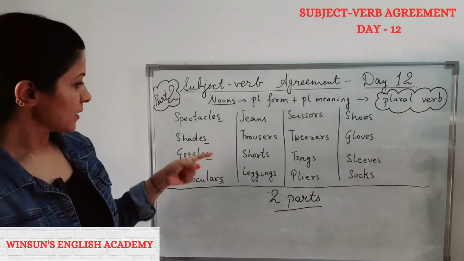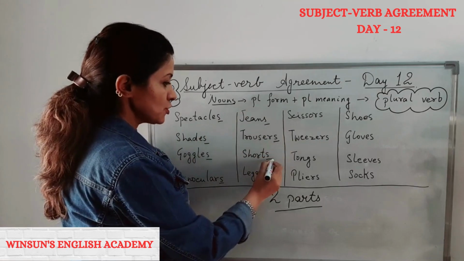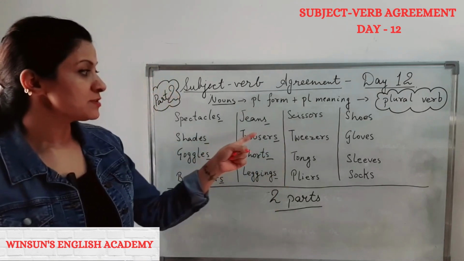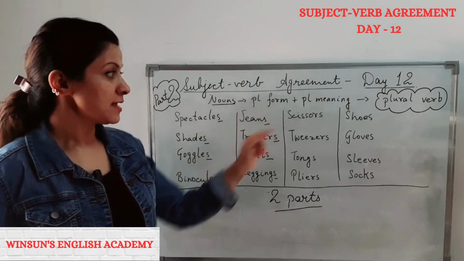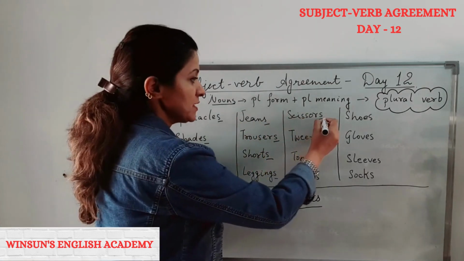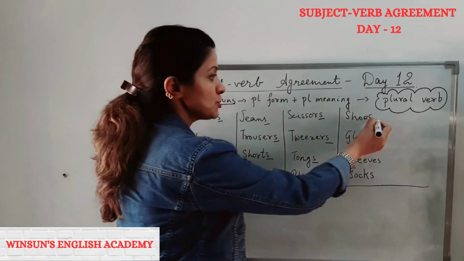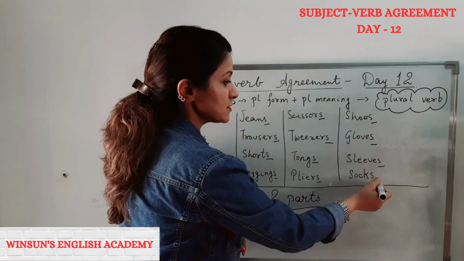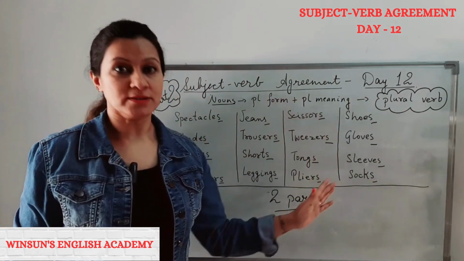Okay, let's look at these. Jeans, trousers, shorts, leggings. We do not say jean, trouser. No, it's always trousers, jeans. Let us look at this part. Scissors, tweezers, tongs, pliers, shoes, gloves, sleeves, socks. All of these are two in number. They have two parts, right?